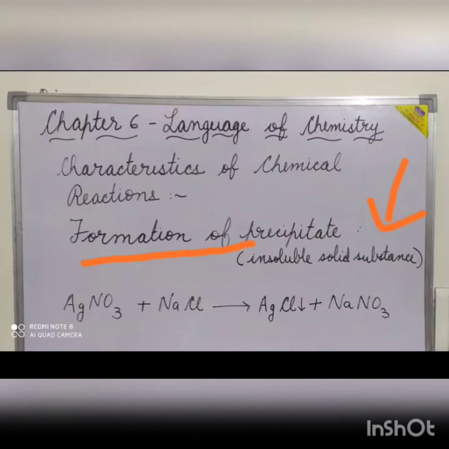So in some of the chemical reactions, when the two solutions are mixed together or any gases pass through the solution, an insoluble solid substance known as a precipitate is formed. For example, when a solution of silver nitrate is added to a solution of sodium chloride, a white precipitate of silver chloride is formed along with sodium nitrate.